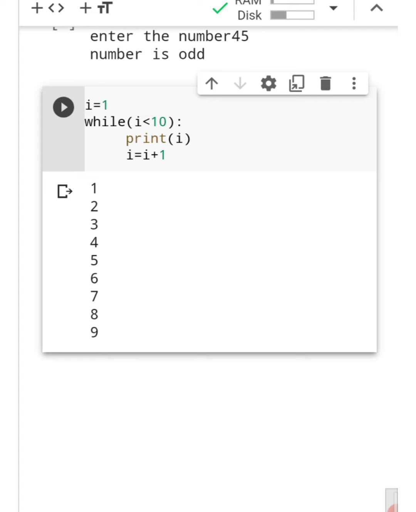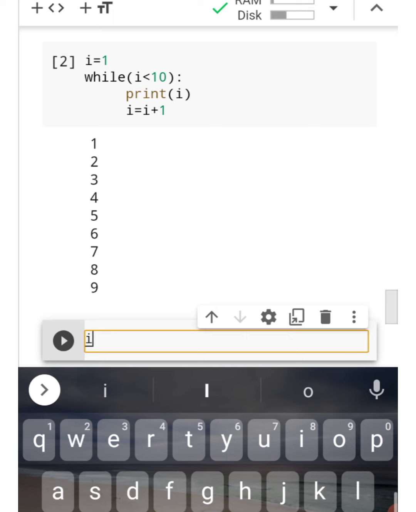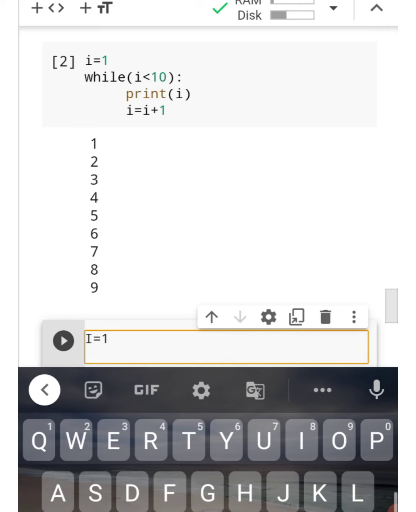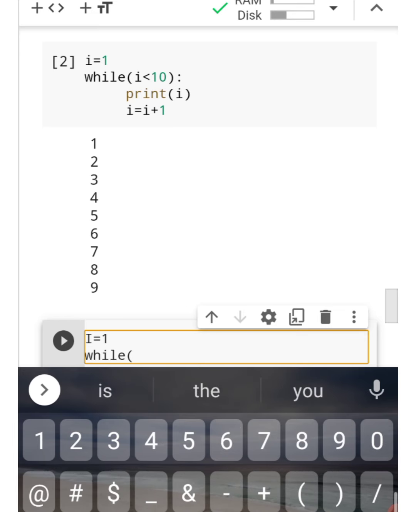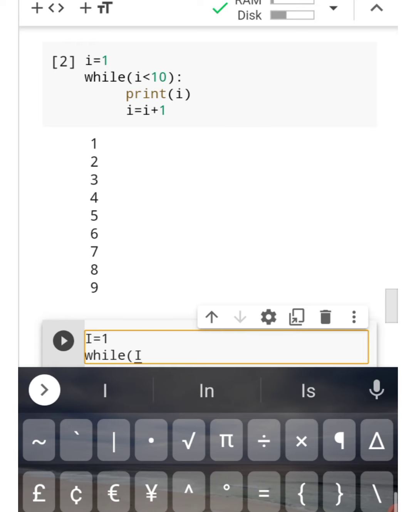If you want to use the concept of else in this while loop, how can you use it? In a while loop you can also use the concept of if and else. So I am using this program by introducing the concept of else. Just take while in small letters only here. If it keeps taking a capital I again and again, no issue in that.